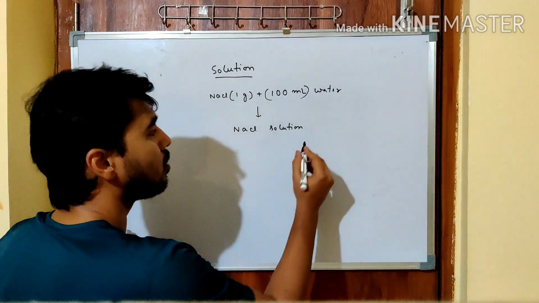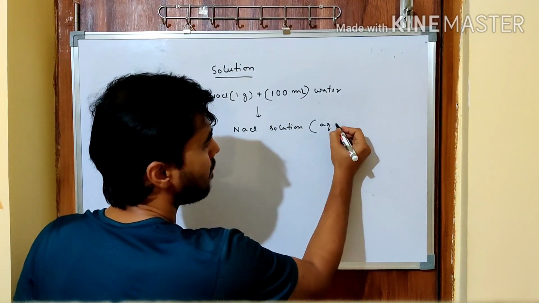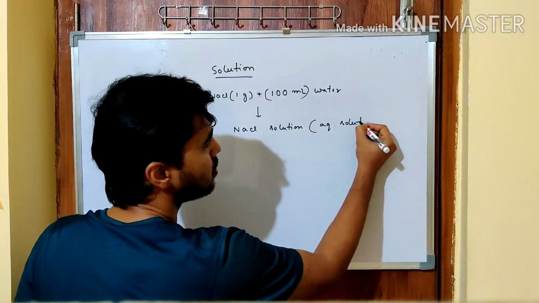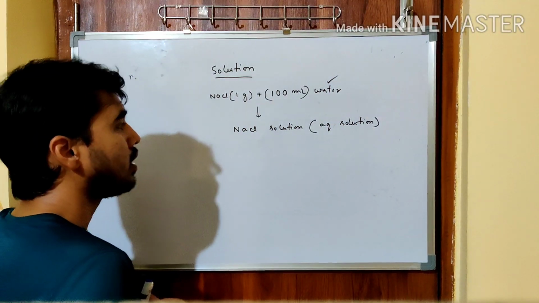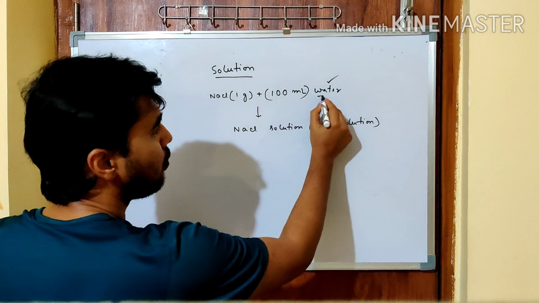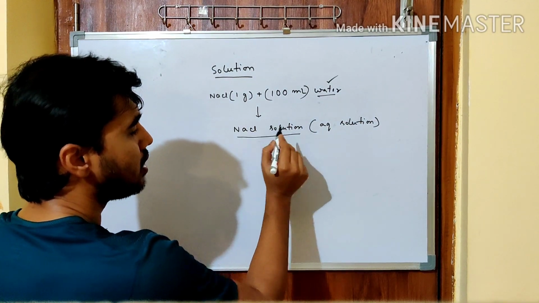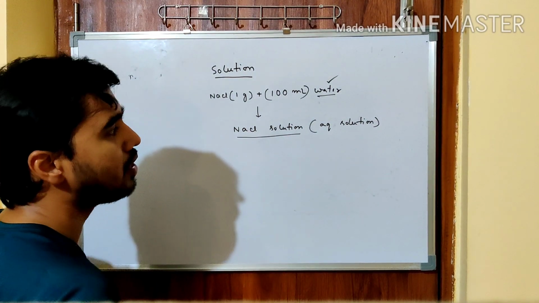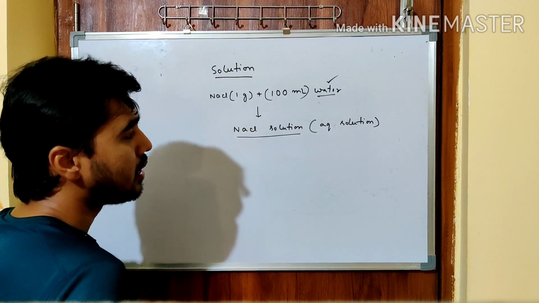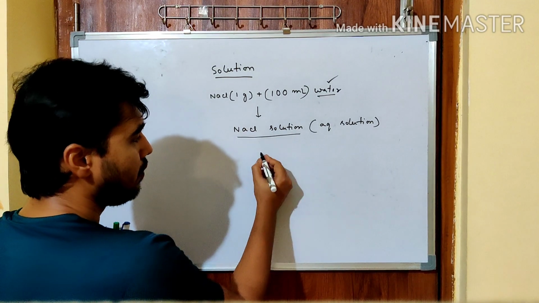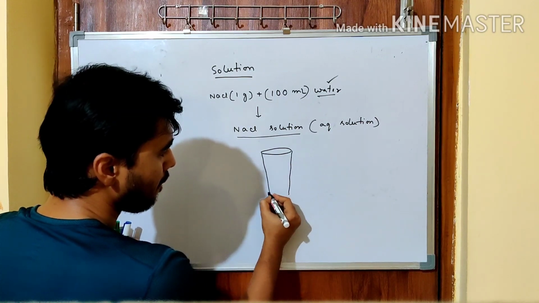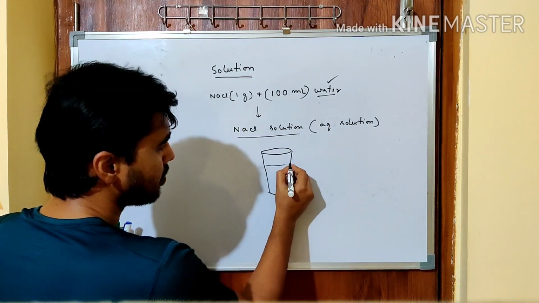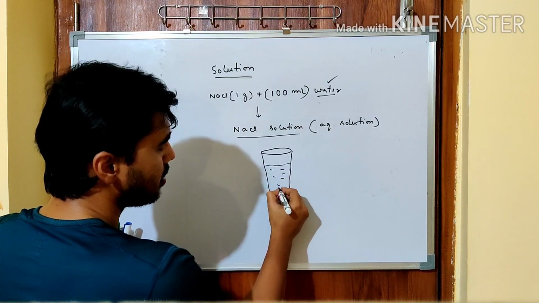More precisely, we can call it an aqueous solution, aqueous because water is involved. Now, is the property of water and the property of NaCl solution the same? Definitely not. Throughout, if I take a glass, suppose up to this the solution is there.